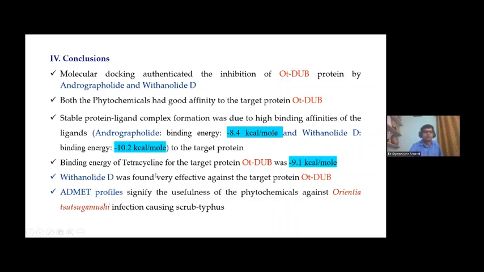But Withanolide D, due to its very low binding energy in the interaction between Withanolide D and the OTDUB protein, is a selective one and can be prepared as an agent for the treatment. But before that, in vitro and in vivo experimentation is required, and clinical experimentation is also required.